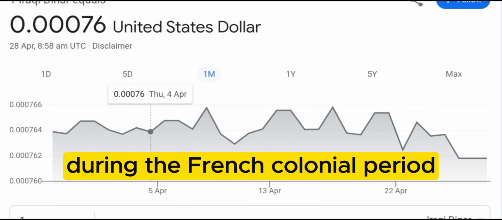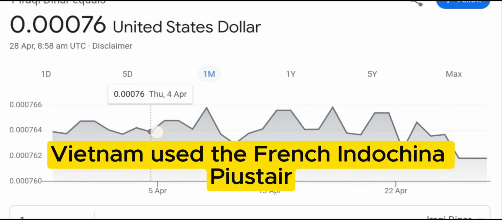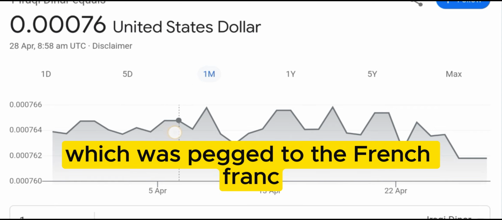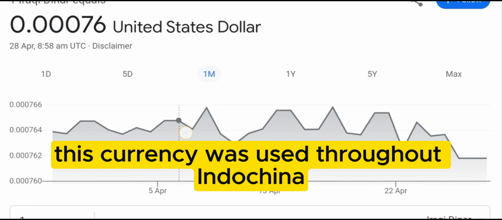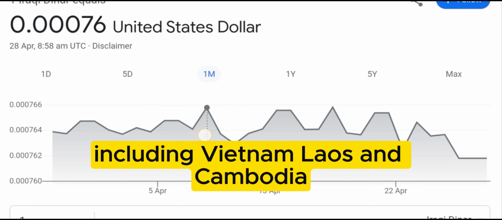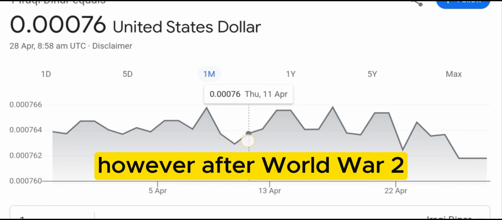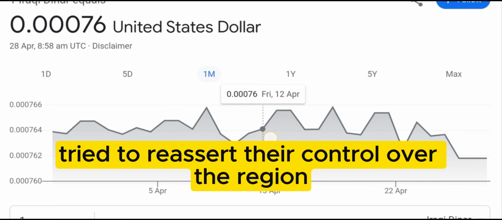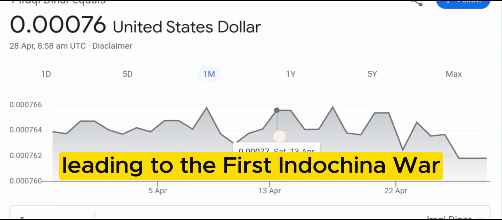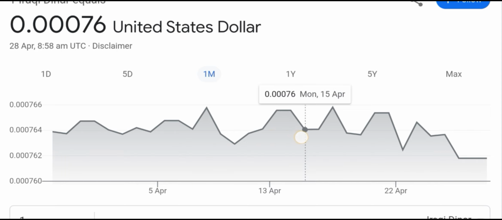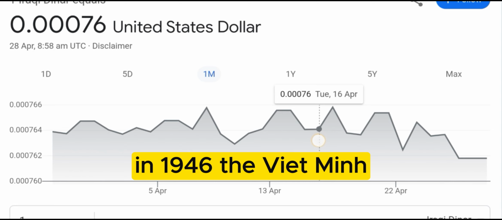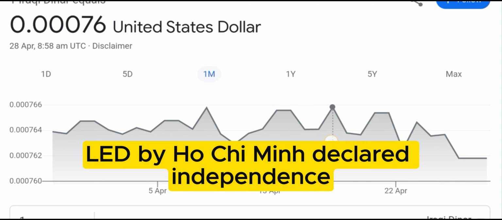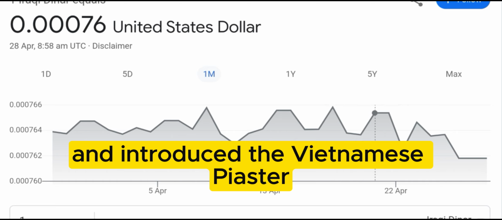During the French colonial period, Vietnam used the French Indochina piastre, which was pegged to the French franc. This currency was used throughout Indochina, including Vietnam, Laos and Cambodia. However, after World War II, the French tried to reassert their control over the region, leading to the First Indochina War. In 1946, the Viet Minh, led by Ho Chi Minh, declared independence and introduced the Vietnamese piastre, which replaced